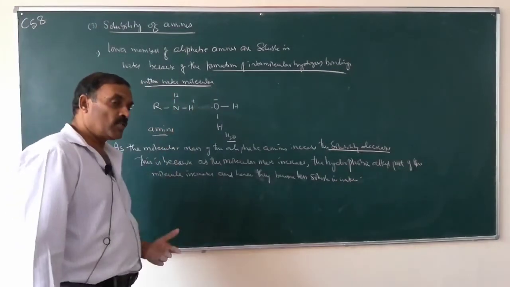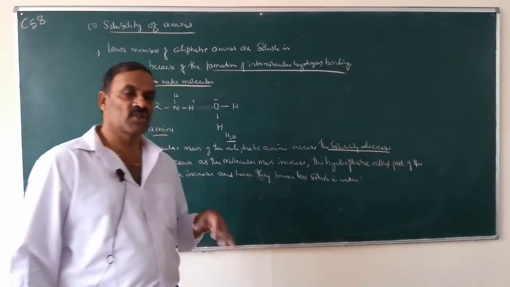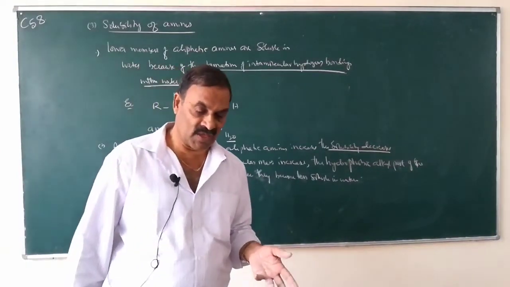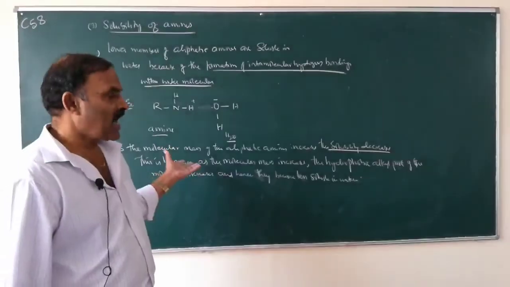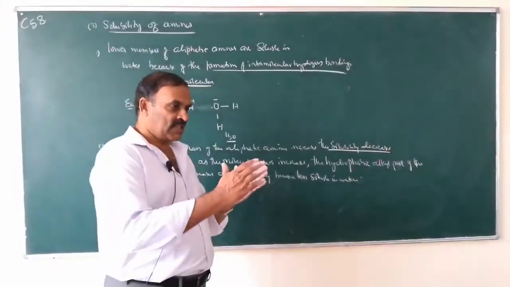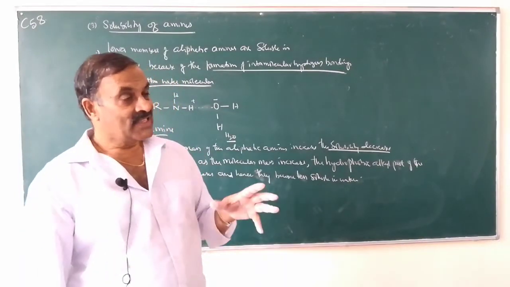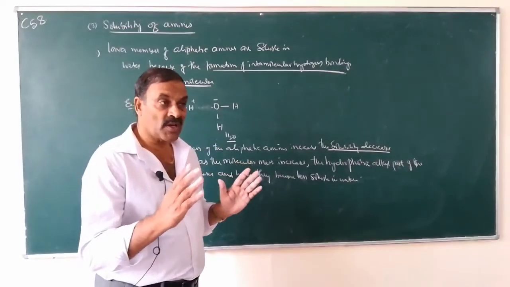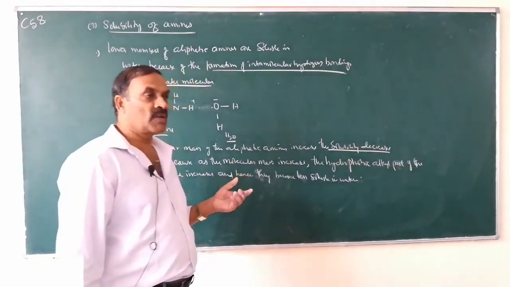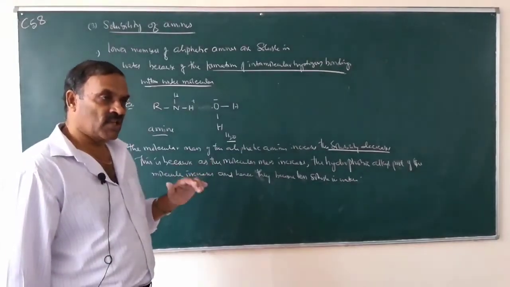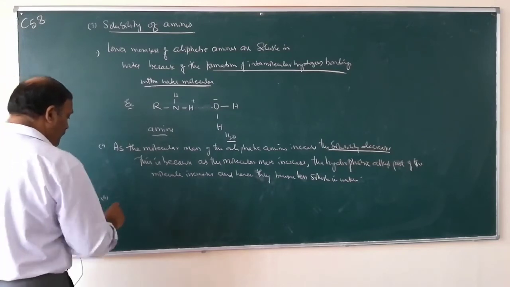So coming to the solubility of aliphatic amines, lower members of aliphatic amines are soluble in water. Why? Because they form intermolecular hydrogen bonding with water molecules. As the molecular mass increases, the size of the molecules goes on increasing. As the size increases, the hydrophobic part of the organic molecule increases, and the compounds become less soluble or insoluble in water. So the fourth point,